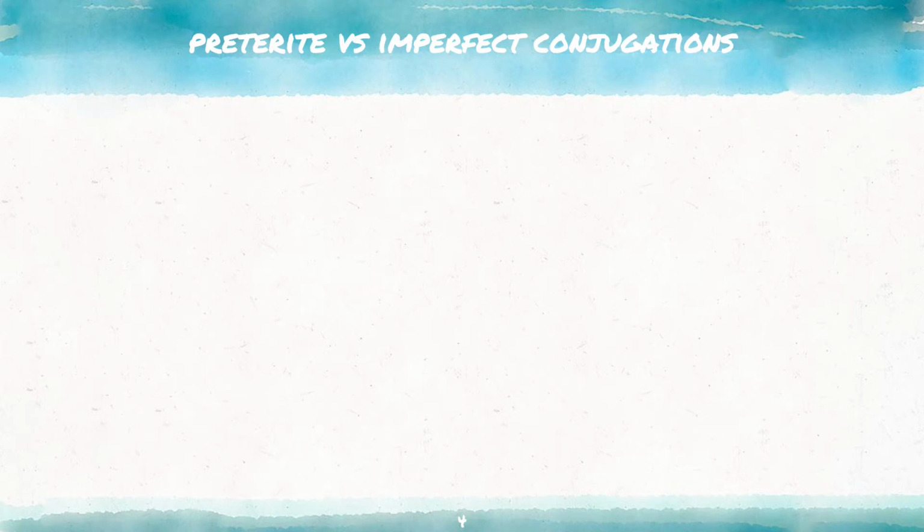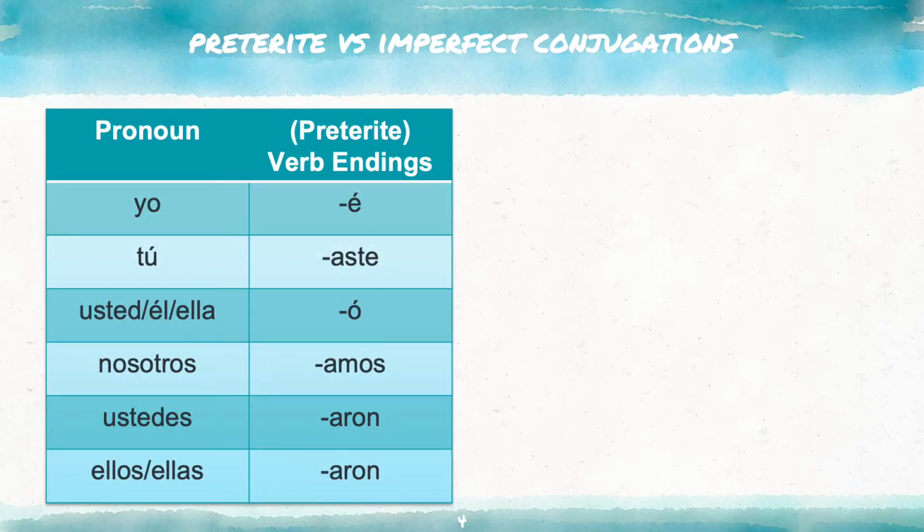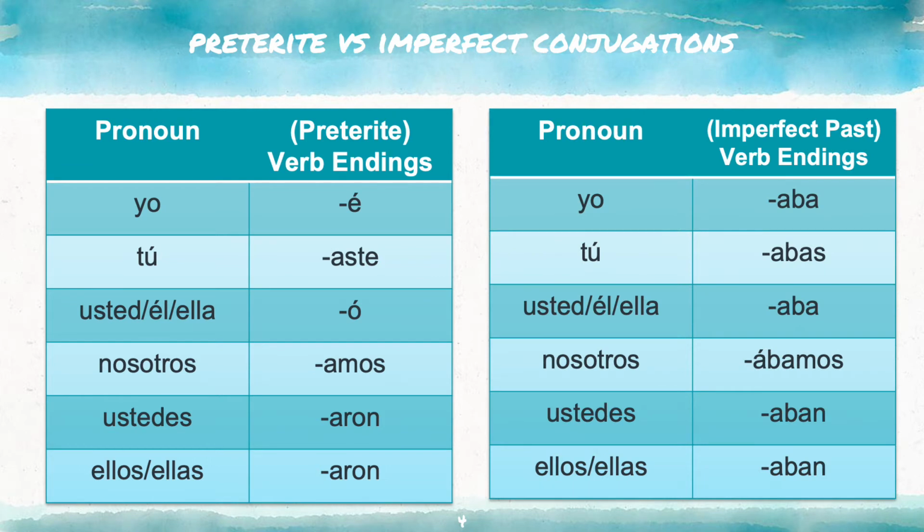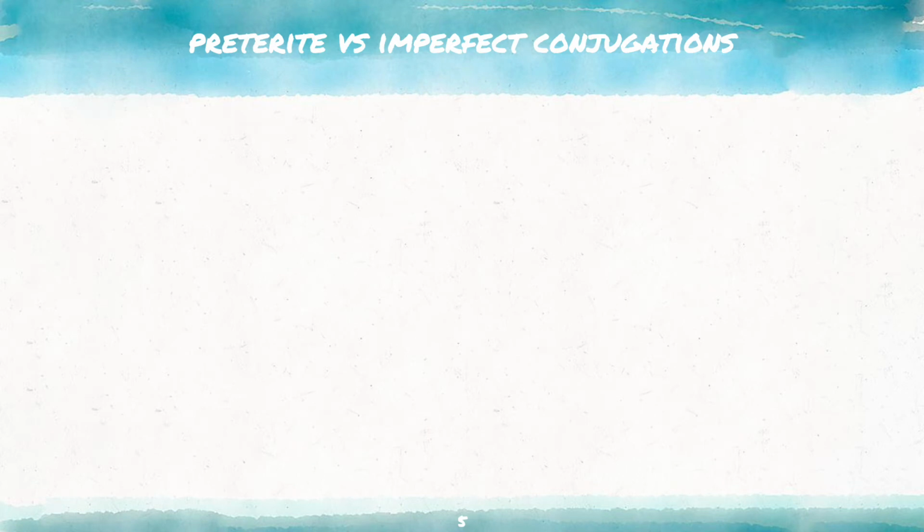Now, let's go over the simple past tense endings, then the ones for the imperfect past. As you can see, constructing the imperfect past tense is actually relatively easy. Feel free to take your time and look over this chart until you feel ready to move on. Now let's look at mandar, conjugated in its simple past form, then its imperfect past form.